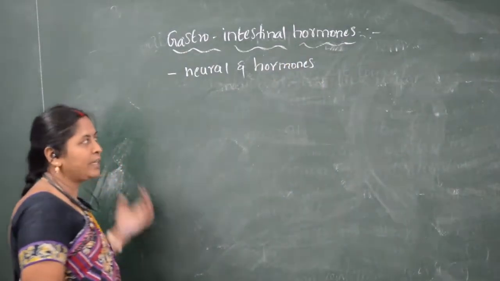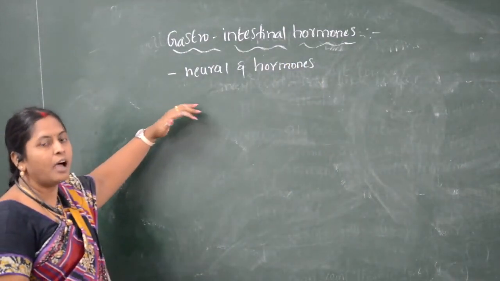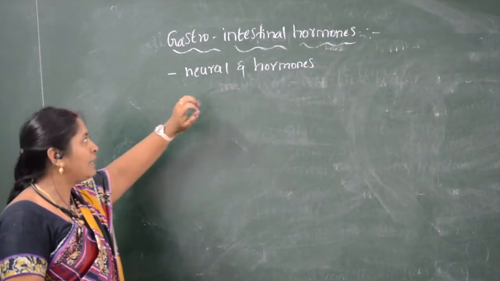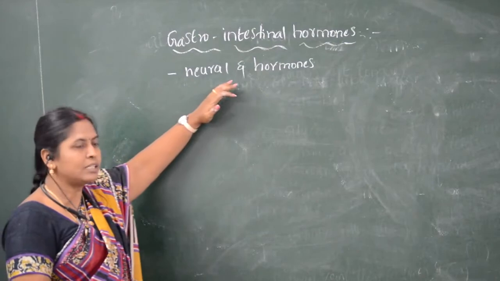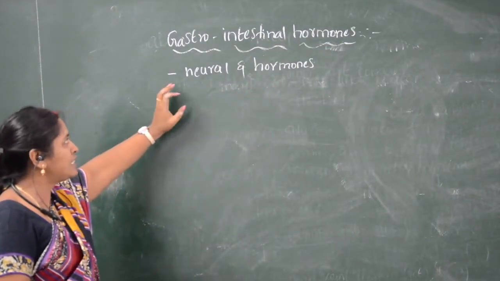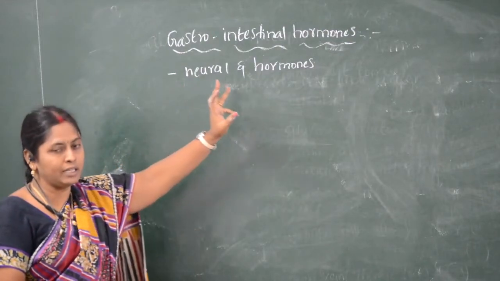The coordination of these functions is under the control of the neural system and hormones.